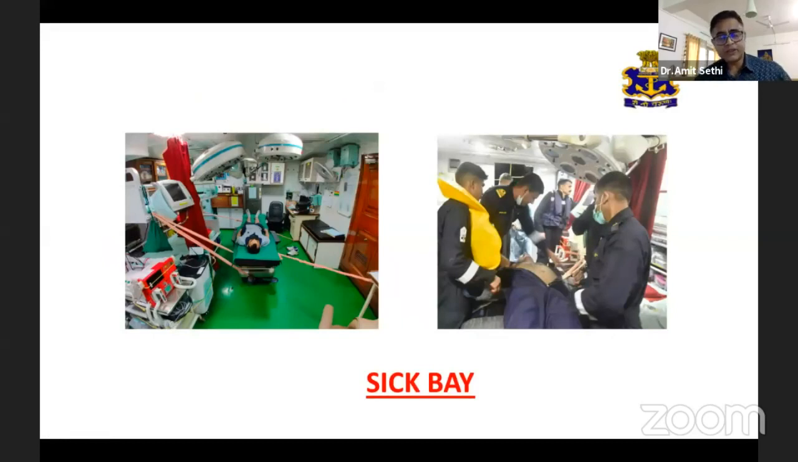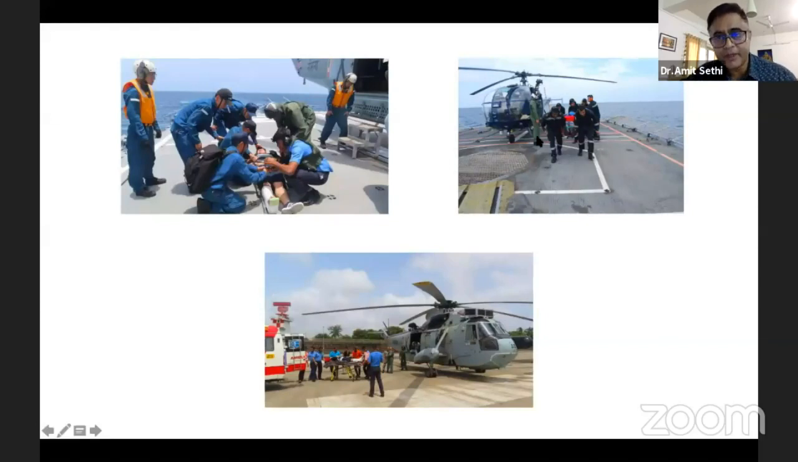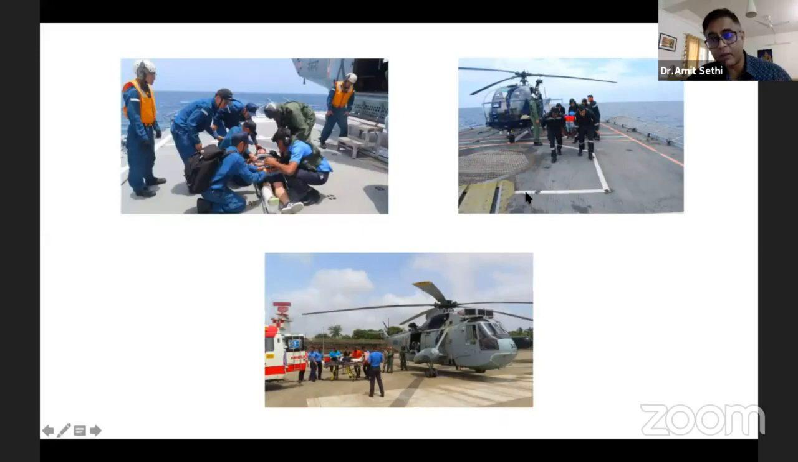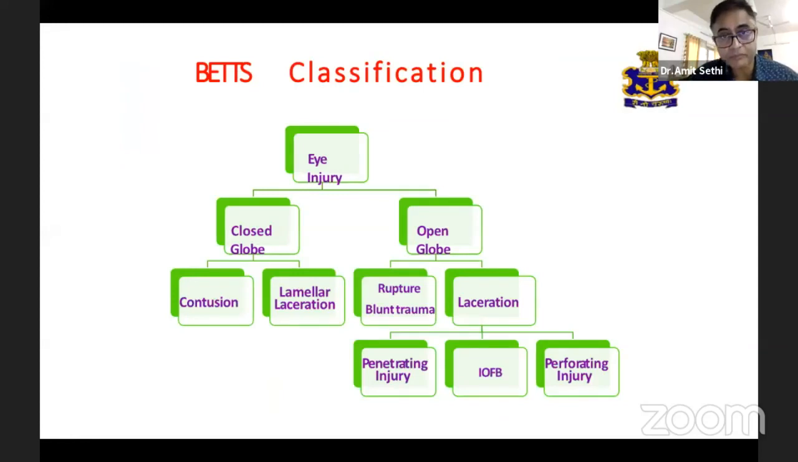Now, individuals, once they have an injury, are initially taken to the medical inspection room, which is called the sick bay, which is specific to the ship. Here they are stabilized, given the basic first aid, and then evacuated. Evacuation from the ship is through the flight deck. They are either evacuated with helicopters from the ship to a nearby naval hospital, or they can be evacuated by a boat or transferred from one ship to another ship.